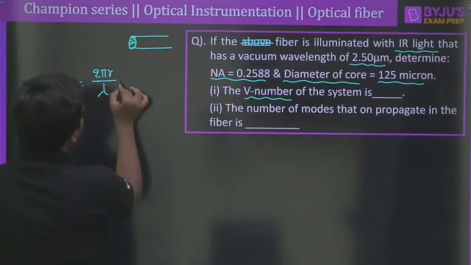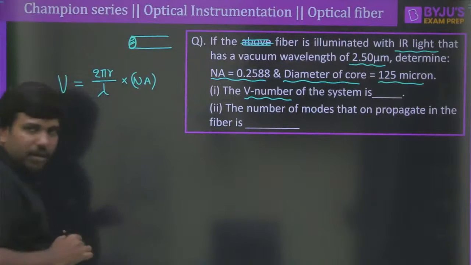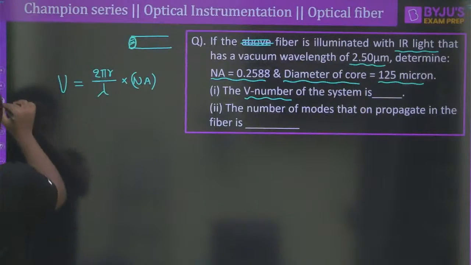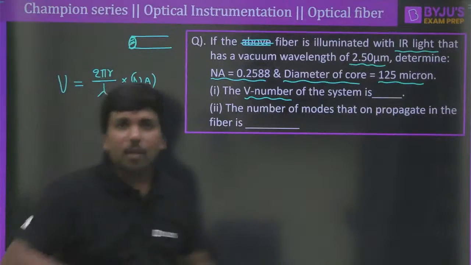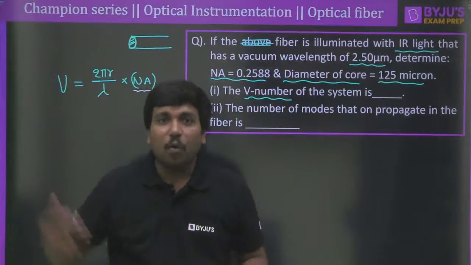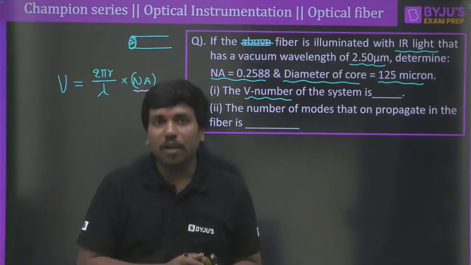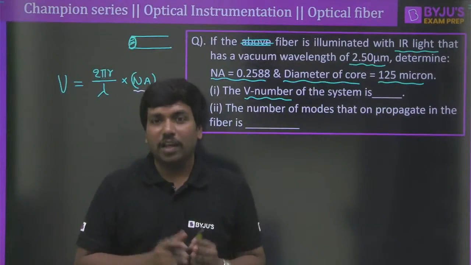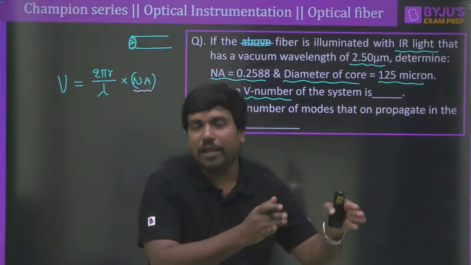Of course the V number will be directly proportional to numerical aperture. Why am I taking directly proportional? See, it is saying numerical aperture. What does it mean? The more the aperture is, the more light rays can flow through the fiber. It's very simple logic. Therefore the V number should be directly proportional to the numerical aperture.